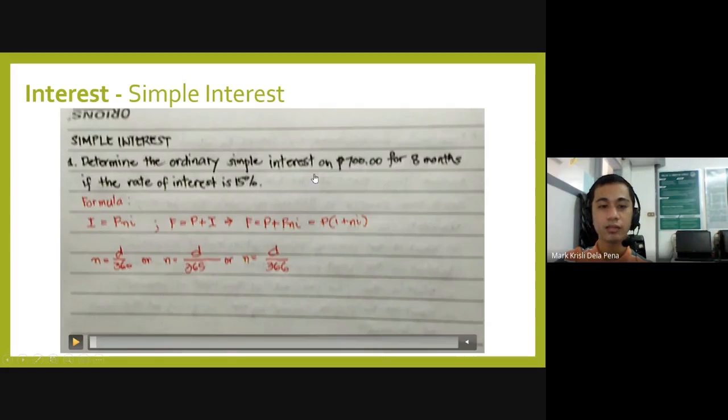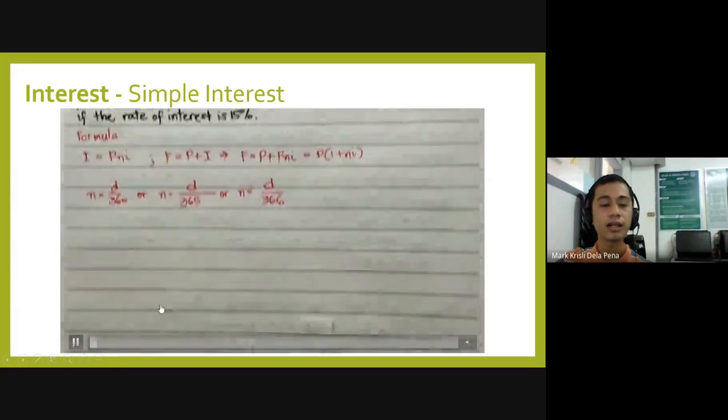So, take note of the given values. You have 700 pesos, which is the borrowed amount. 8 months is the time that it will be paid. That will be our N, but we have to convert it into years, since the given is in terms of months. And you have 15% as the rate of interest, then we have to convert it into a decimal value. So we divide 15 by 100, and you will get the rate of interest, which is I.